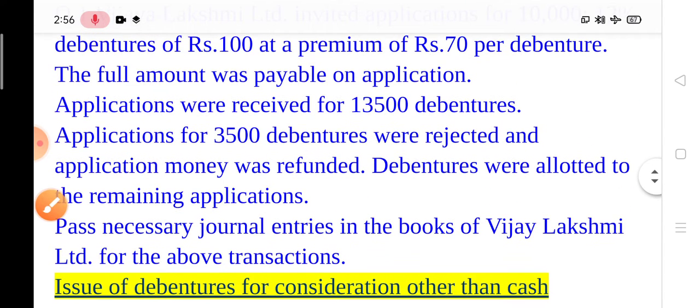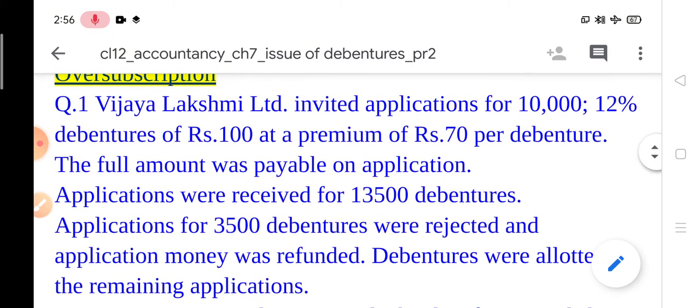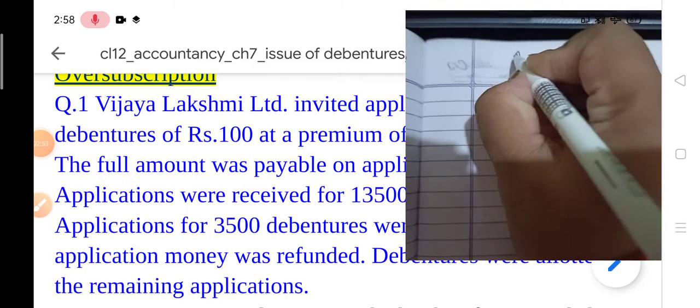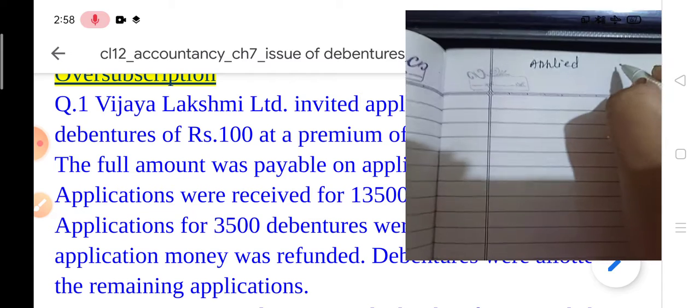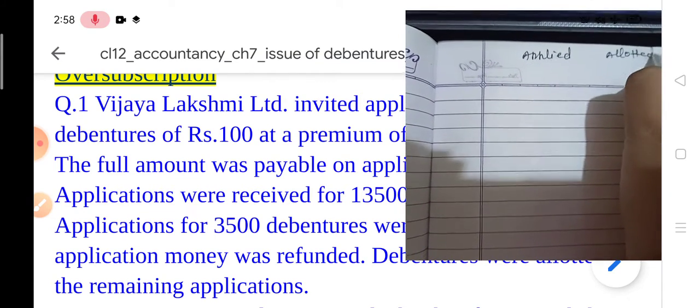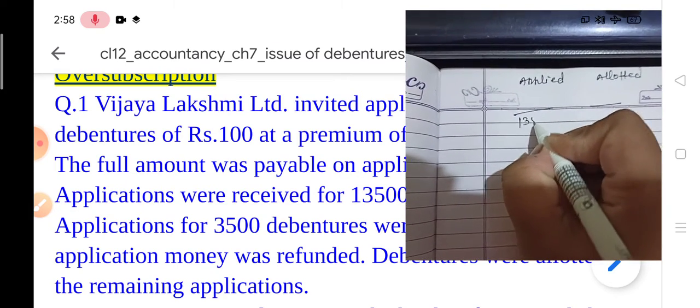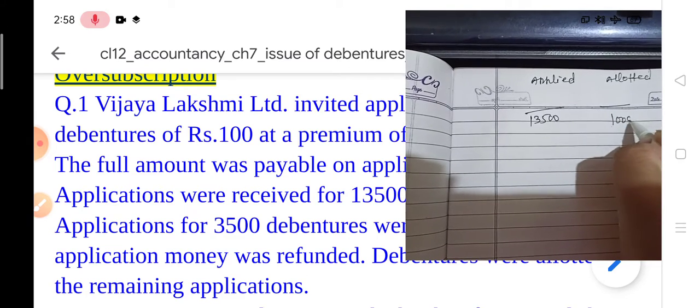Now, applications for 3,500 debentures were rejected and application money was refunded. You have to pass the journal entry for this. So children, what is the journal entry? As you know, you have to make only one journal entry, that is of application. So start writing. Journal entry is: applied and allotted. So here write down the total debentures applied, 13,500, and allotted, 10,000.